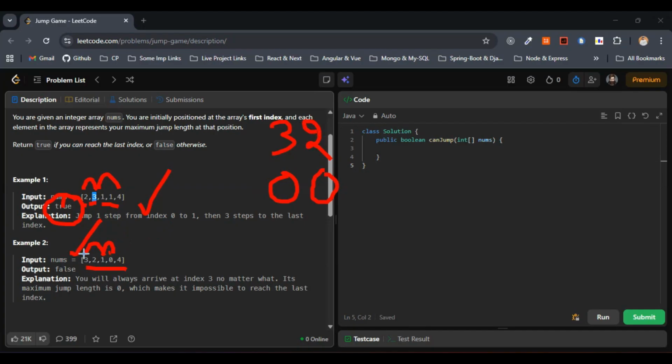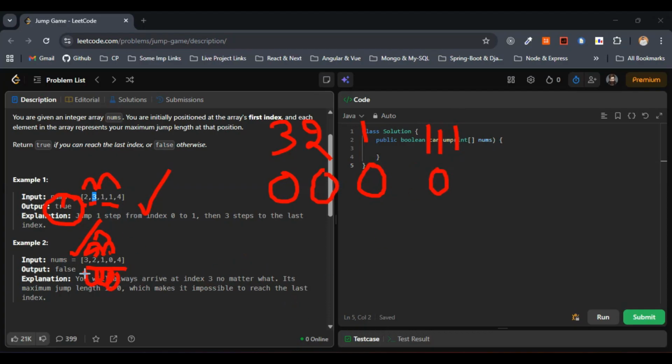Now we jump from 3 to 2, then we take two steps, and again we'll end up at 0. If we take one step, then also it is 0. One step, one step, one step again ends up at 0.